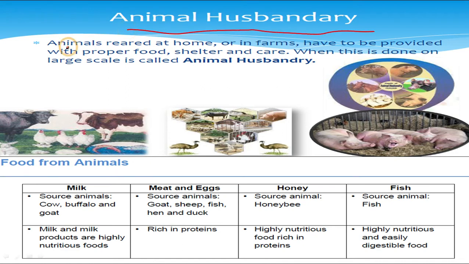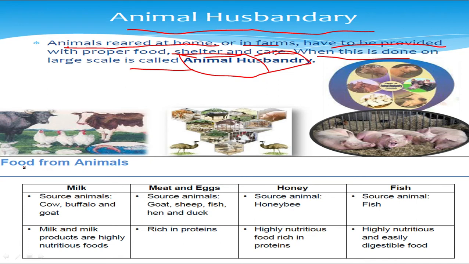Now we can discuss animal husbandry. Animal husbandry means animals reared at home or in farms have to be provided with proper food, shelter and care. When this is done on a large scale, it is called animal husbandry. Means rearing of animals is called animal husbandry.